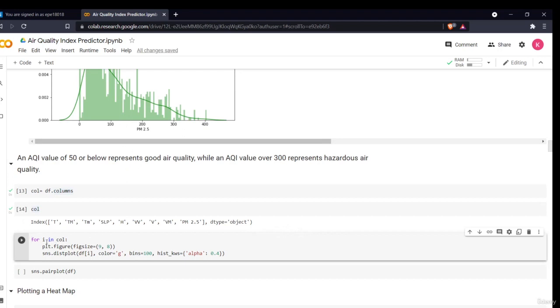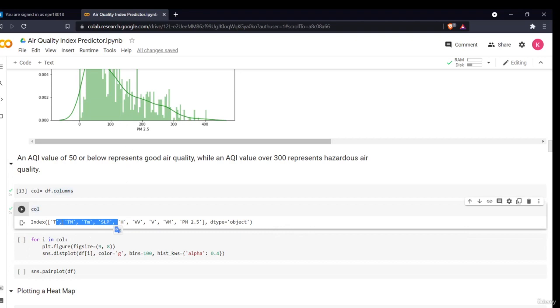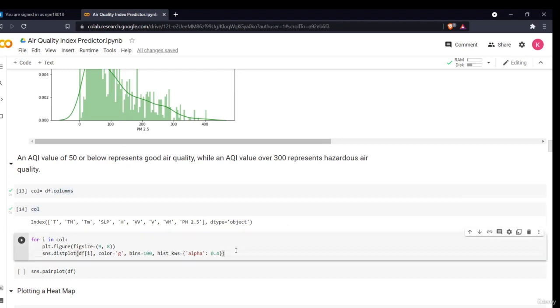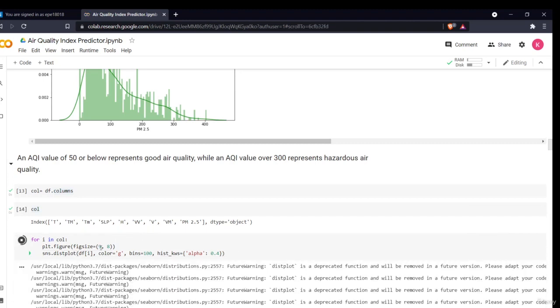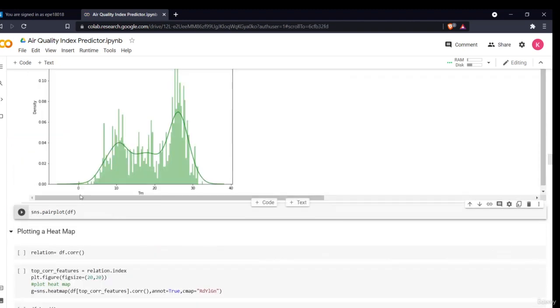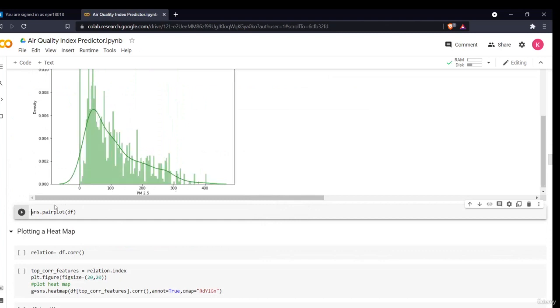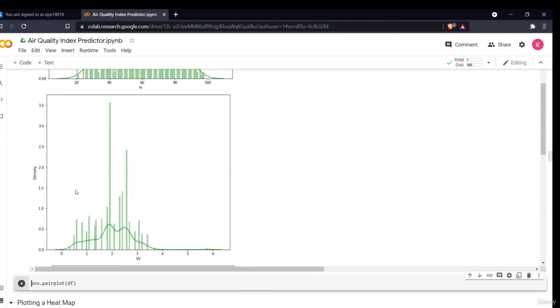So I am running a loop: for i in columns, where i is each iterator. For i in columns, I plot a figure, define a size, and plot a distribution plot with the data df of i. Then I'm using the same values. It will provide me all the distribution plots. See how beautifully it has provided me these plots.